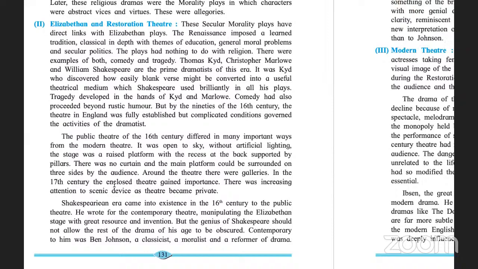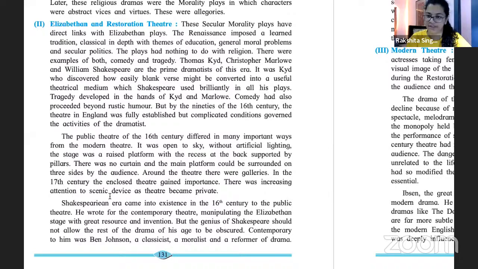There were no curtains, and the main platform could be surrounded on three sides by the audience. Around the theatres, there was a gallery. In the 17th century, the closed theatre gained importance. There was increasing attention to scenic devices as theatre became private. Perfect. Okay.